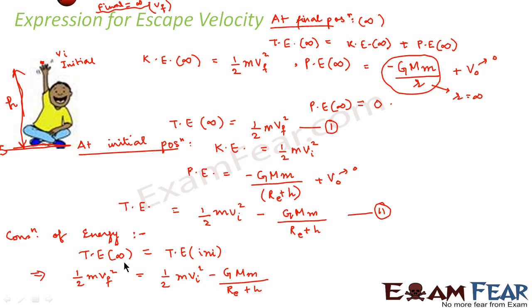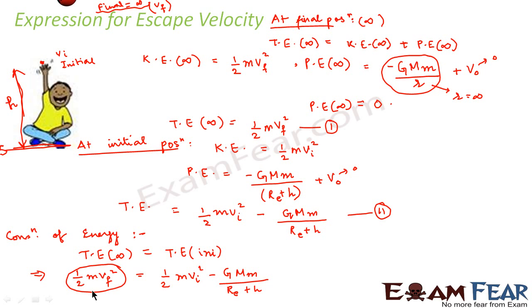Now from this we can see that if you look at the left hand side of this equation, this value, that is kinetic energy, has to be positive. This value can never be negative, right? Because it is half m Vf square. No way the velocity can be negative, no way the mass can be negative.